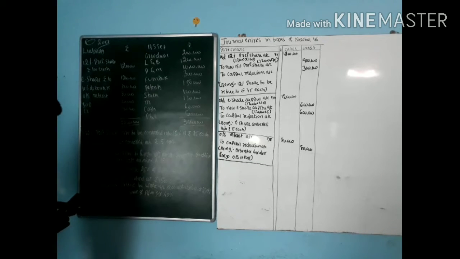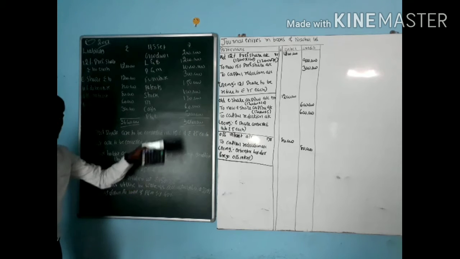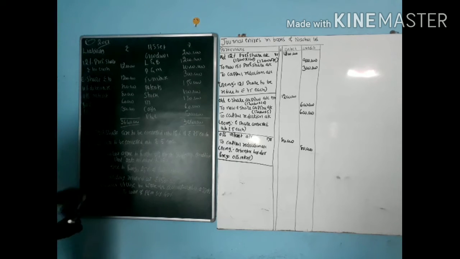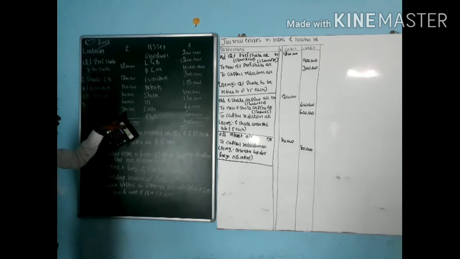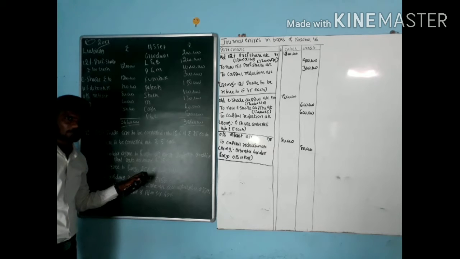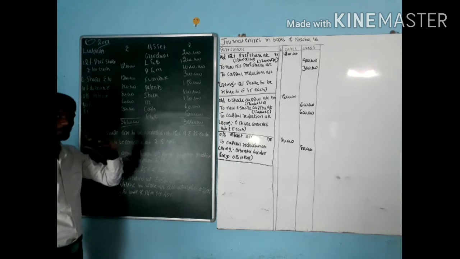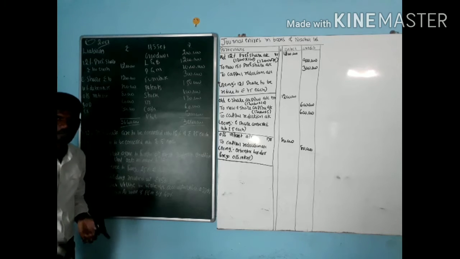Next one, fourth one: creditors agree to forego 25% of their claim. For the creditors, how much amount do we have to pay? We have to pay 3 lakh rupees. Of this 3 lakh rupees, creditors agree to forego how much? That is 25%. They leave off 25%. Remaining, how much do we have to pay? The remaining 75% we have to pay.